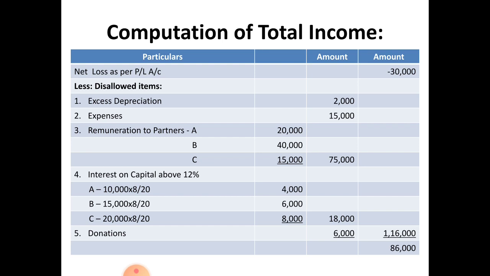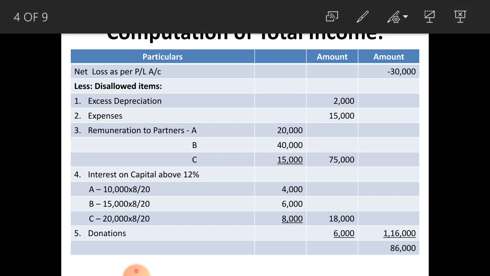disallowed items. First one, excess depreciation, that is 2,000. Next, expenses 15,000. Remuneration to partners, that is A, B, C. The total will be 75,000 in the second amount column, and the remuneration is to A 20,000, B 40,000 and C 15,000. Total is 75,000.